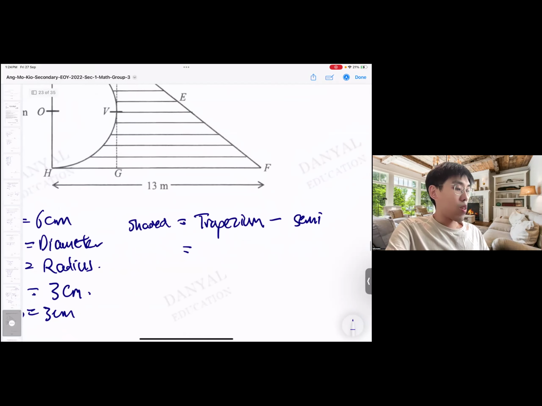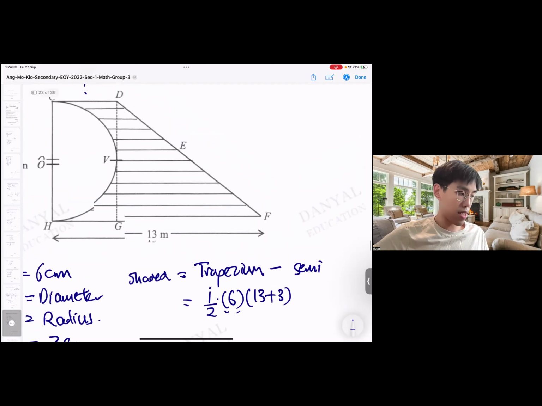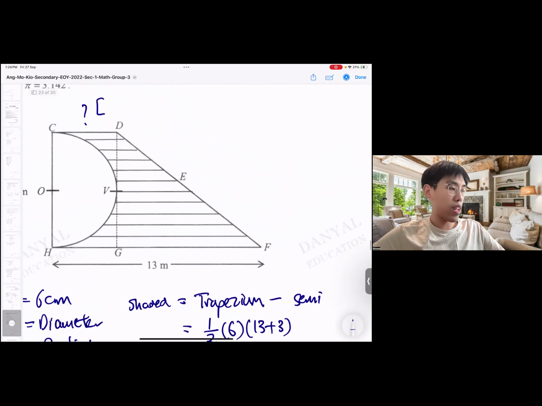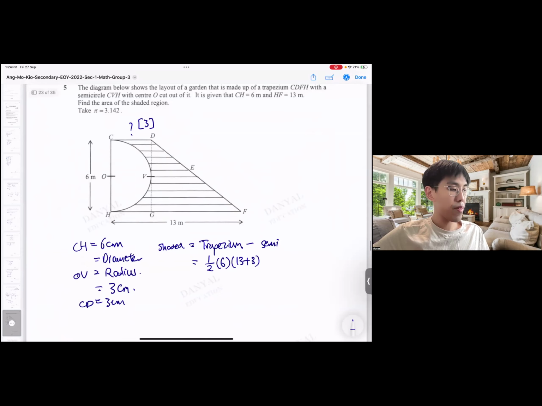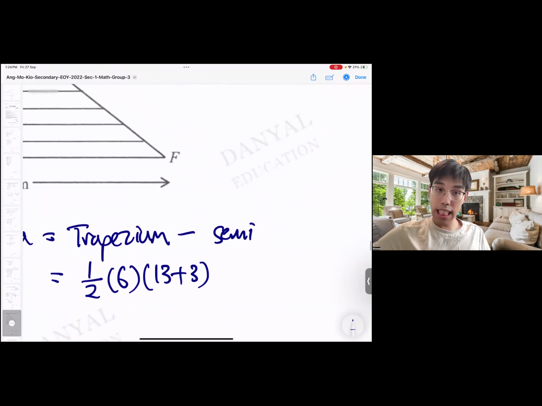Trapezium. Every time we write certain things in a statement, we know what we are solving for. So in this case, we solve for the trapezium, which is half times the height times the sum of bases. That's for trapezium. Half times height times sum of bases. So this is 3 by the way. Okay, I'm lazy to solve now, I'll do it later.